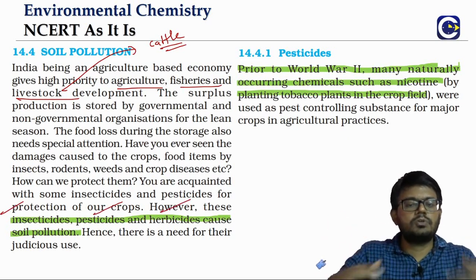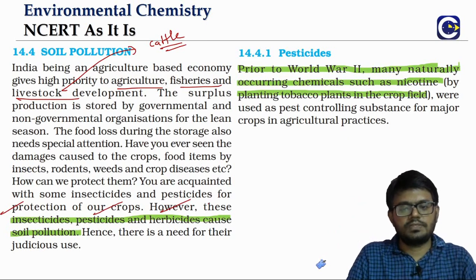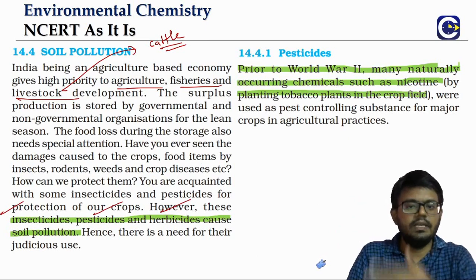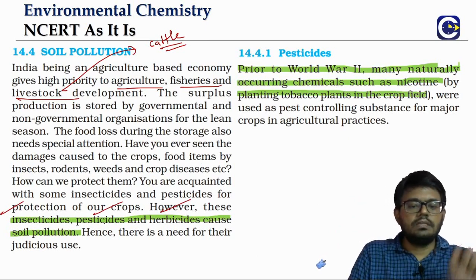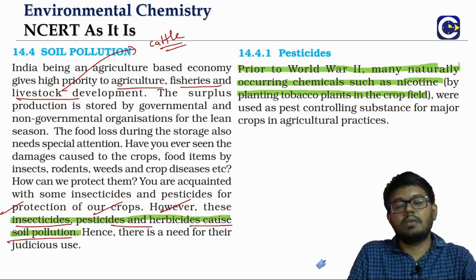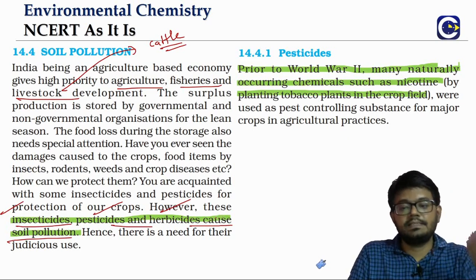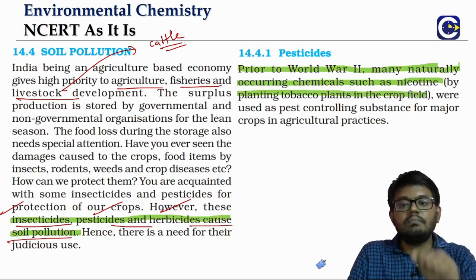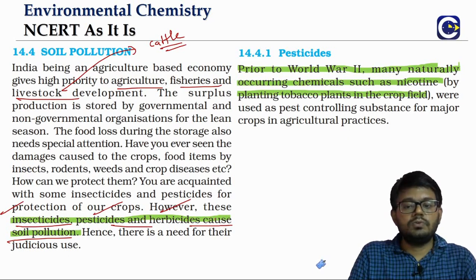In a way they are supposed to increase the productivity of the crops, but we will discuss that as we go into it. The cause of the soil pollution will be the use of those same chemicals, insecticides, pesticides and herbicides. They are the main cause of the soil pollution.